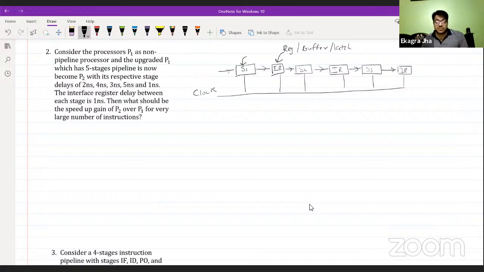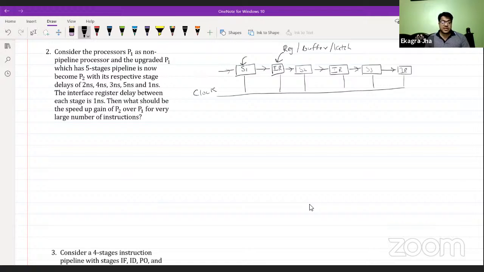The delays might be uniform or non-uniform. Uniform means it is common for all the stages and interface registers. Non-uniform means it is different for different stages and interface registers. So various stages might have various delays.